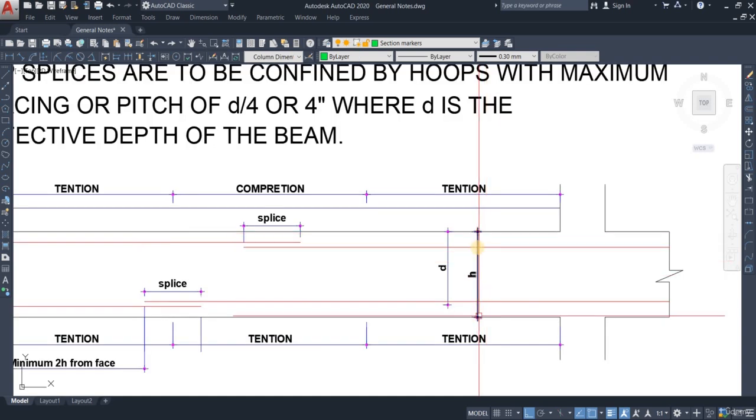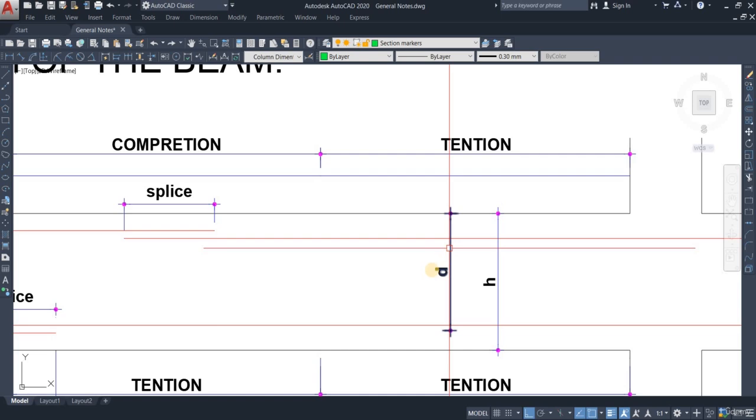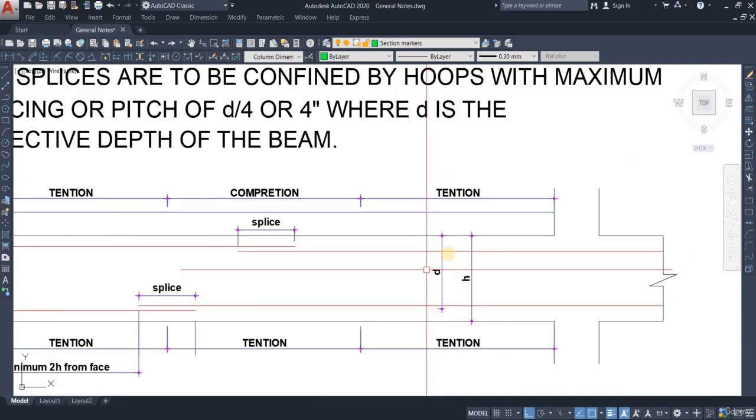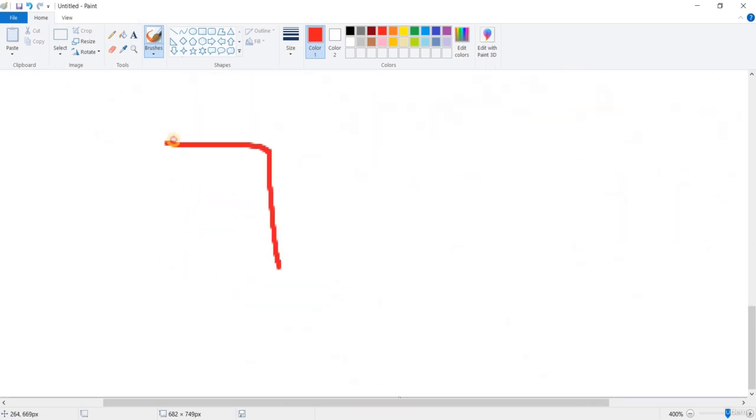The h is representing the beam depth while d is representing the effective depth. For those of you who do not know what the effective depth is, it is from the top of the beam to the center of the rebar. That is the effective depth.